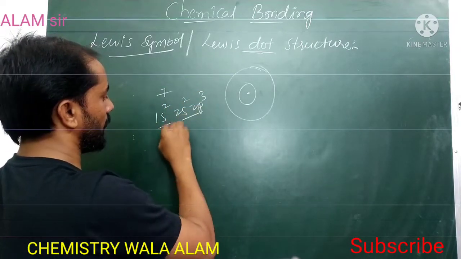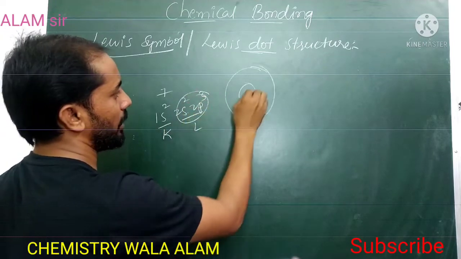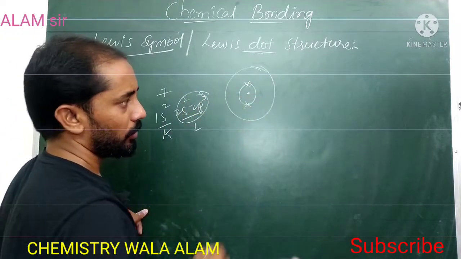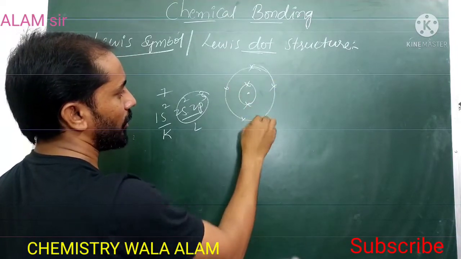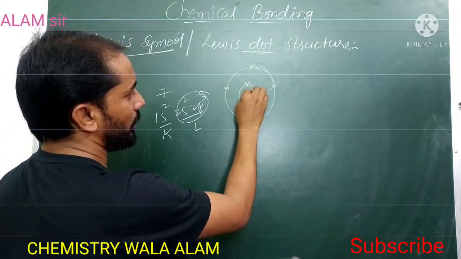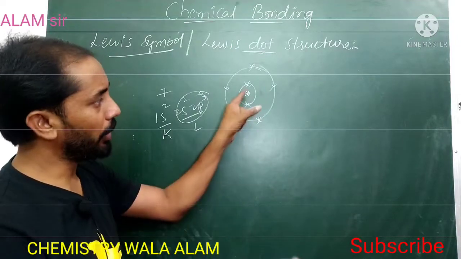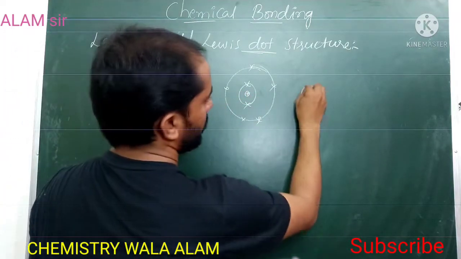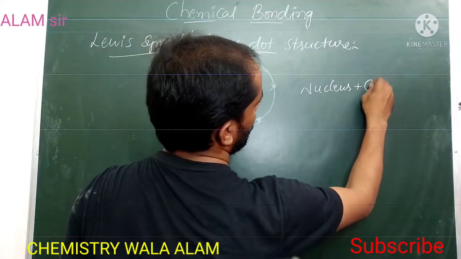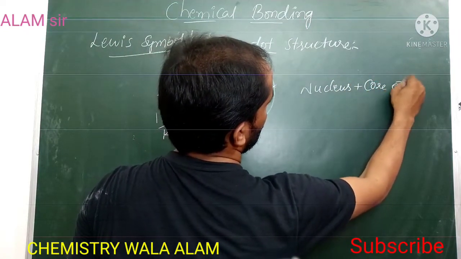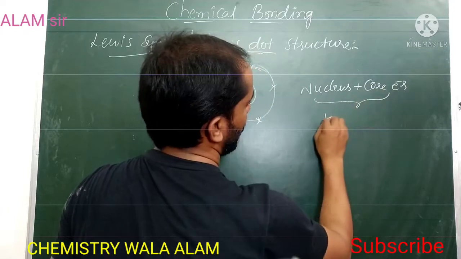The first 2 electrons are in the K shell, and the next 5 electrons are in the L shell. According to G.N. Lewis, the nucleus plus core electrons are considered as the kernel.